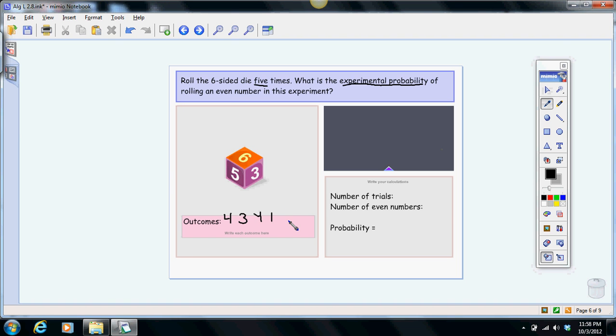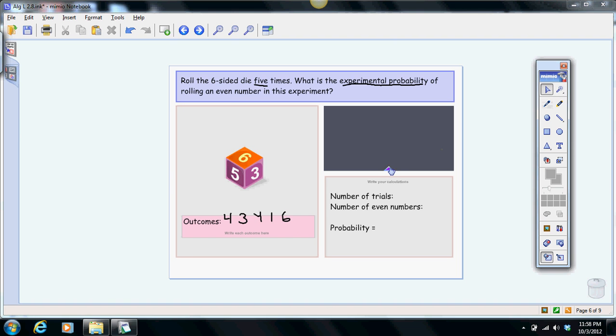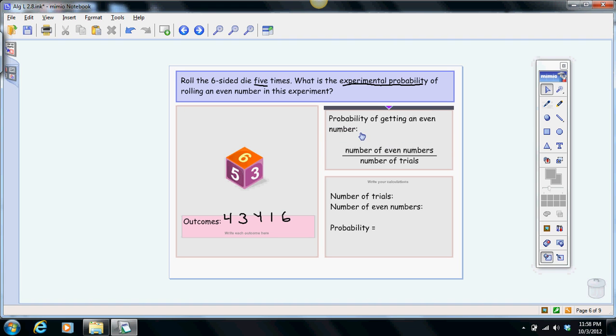And a 6. Okay, so if we, again, just thinking of the same problem here, the probability of getting an even number is our number of successes over our number of trials. Our number of trials was still 5, but this time our number of successes is 1, 2, 3. So our probability is 3 out of 5, which is 0.6 or 60%.